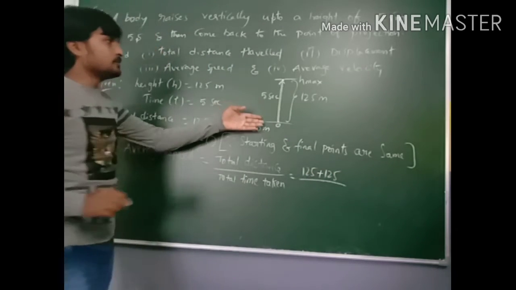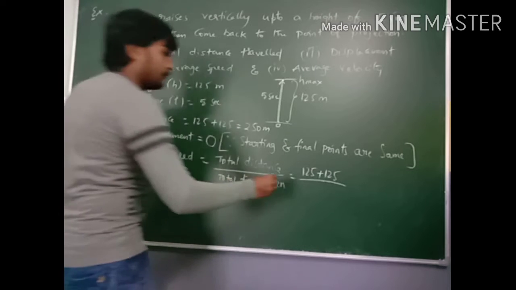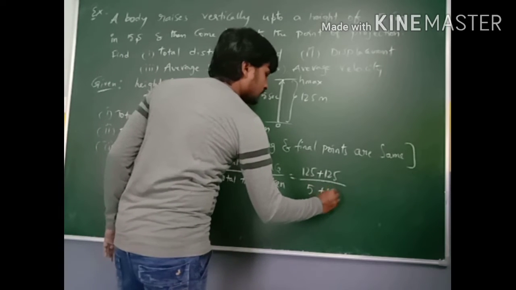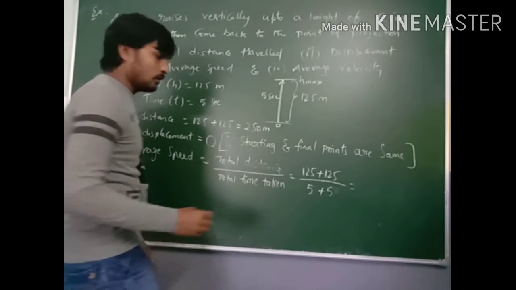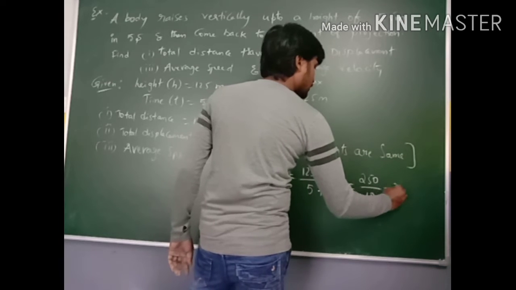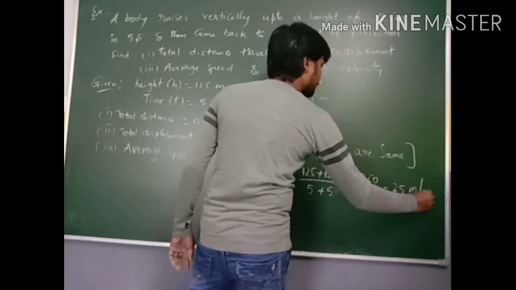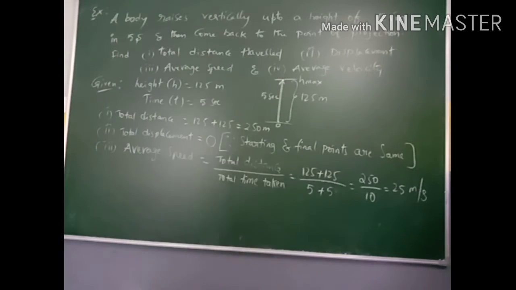From 0 to maximum height it takes 5 seconds and from maximum height to 0 it takes 5 seconds. So 5 seconds plus 5 seconds. That is 125 plus 125, 250, by 10, that is 25 meters per second. That is the average speed.